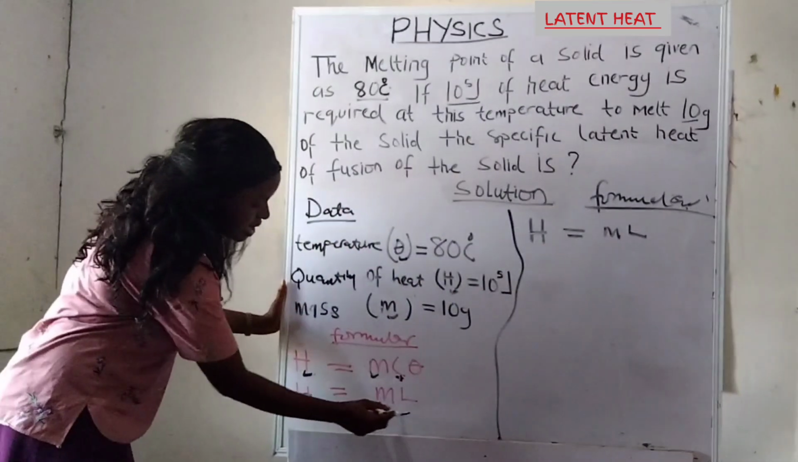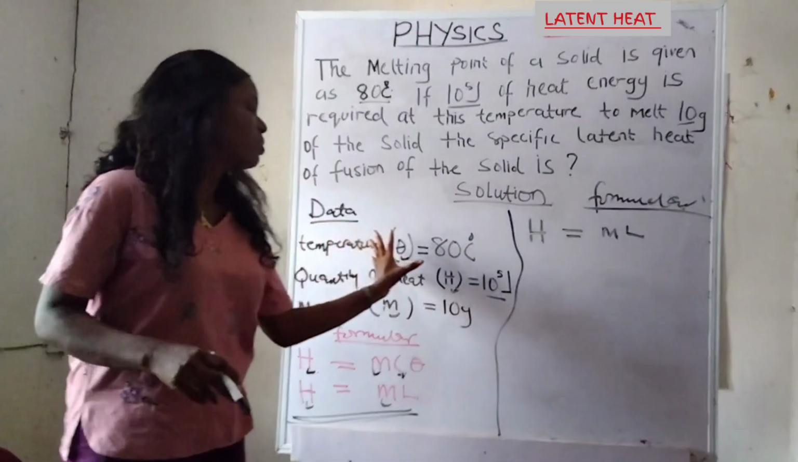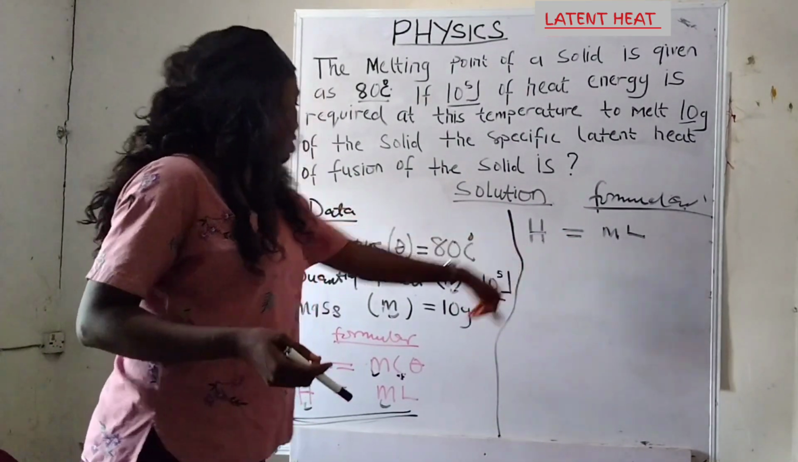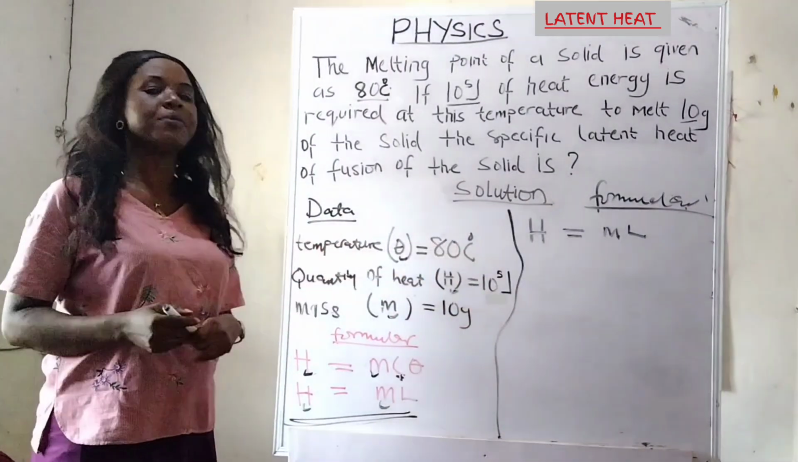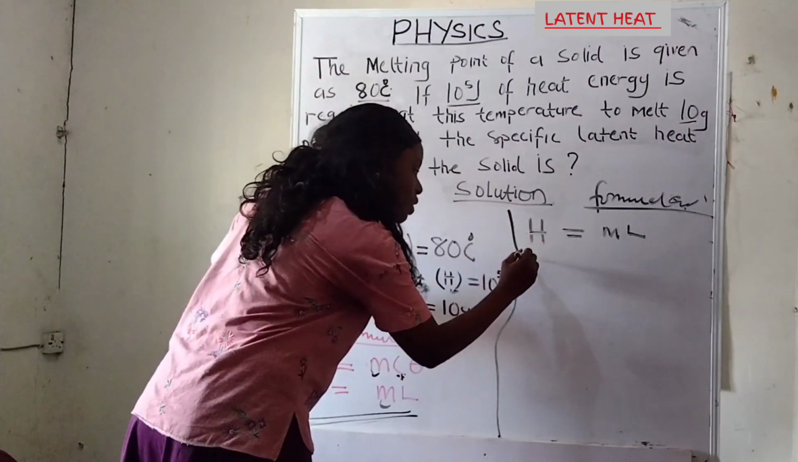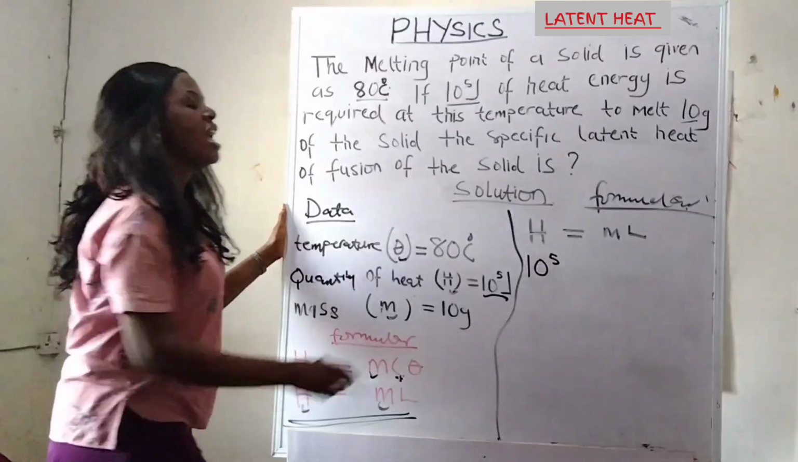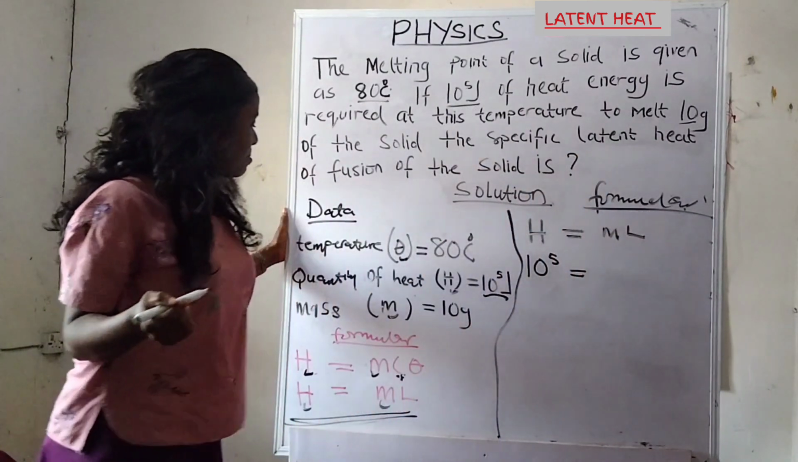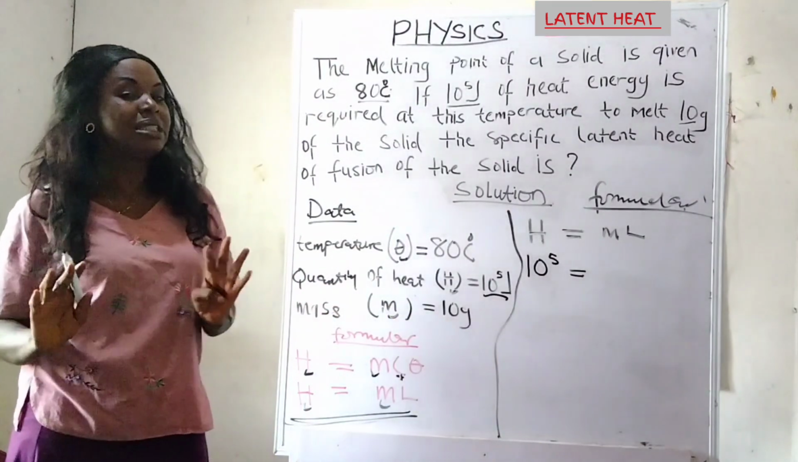I'm using this second formula. So what do I do now? I'll substitute these values that are given to us into this formula. I'll start from the first one, which is quantity of heat. What is the quantity of heat given to us? The quantity of heat given to us is 10 raised to power 5. So I'll write it under this H. I'll substitute 10 raised to power 5 here. This 10 raised to power 5 is equals to M, which stands for mass. What is the mass given to us? 10 grams.